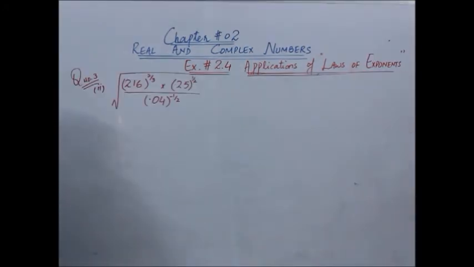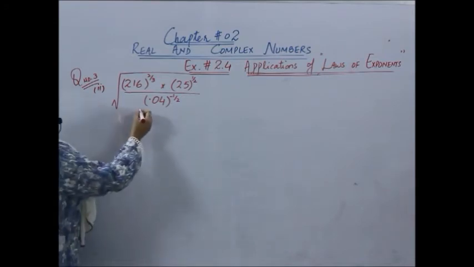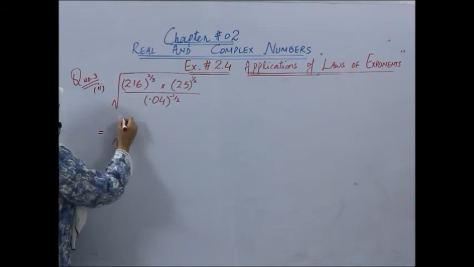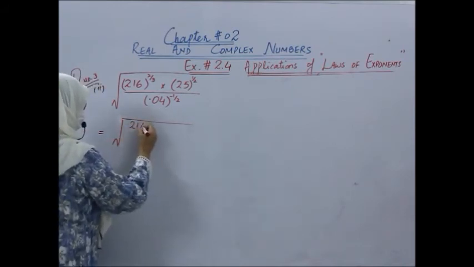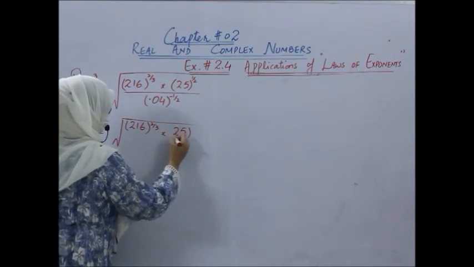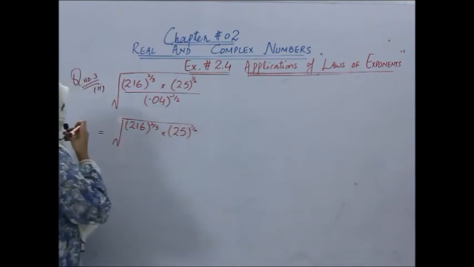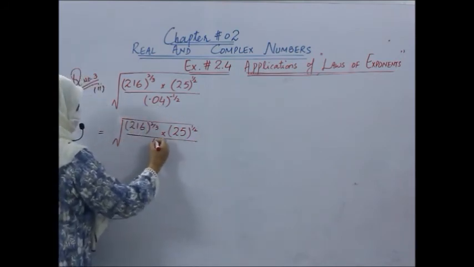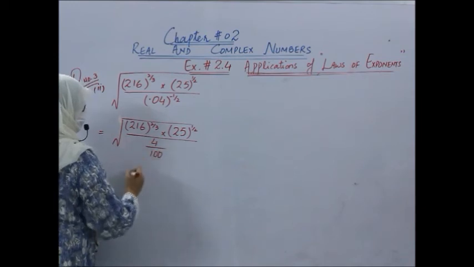Okay students, now question number 3, part number 2 is this one. Here we have to solve it. But before that we will prime factorize 216 and 25. Let us solve the denominator. How will we solve the denominator? Can we write it like this? 216 whole power 2 by 3 multiplied by 25 power 1 by 2. Now 0.04: if we eliminate the decimal point, it would become 4 over 100, isn't it?